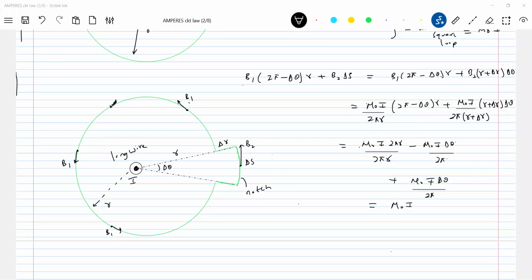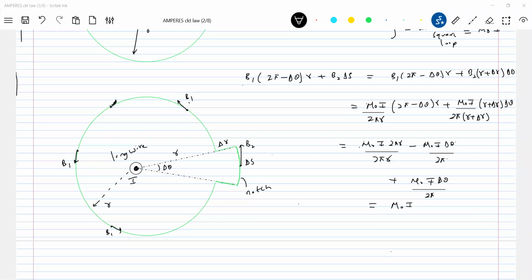No, look at this one. So what is the value? I made a notch. I deformed the loop. Earlier it was a closed circular loop. Now I deformed it. Then also what is the value of B dot dl for the closed path? Mu naught I. So therefore, shall we now put any condition that the value of B dot dl is independent of the shape of the loop? All of you, are you getting it now?